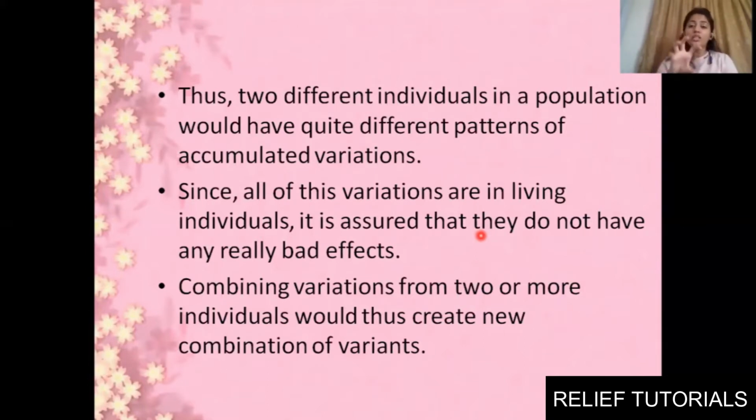Okay, you know that in one single population there will be a number of species of an individual. If you take the example of apes, we have different types of monkeys, different species of them, so each of them will have different characteristics. So it's not so that all will have the same pattern of variations or the same pattern of characteristics. It differs from species to species, and from individual to individual. You know, chimpanzees, monkeys, gorillas. They belong to one single population, but the species are different.